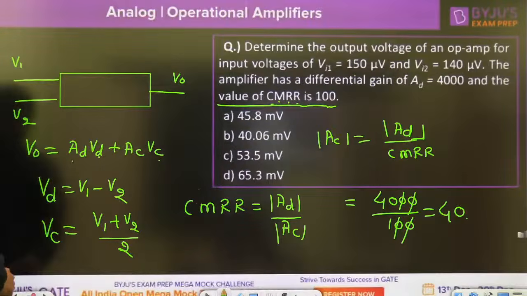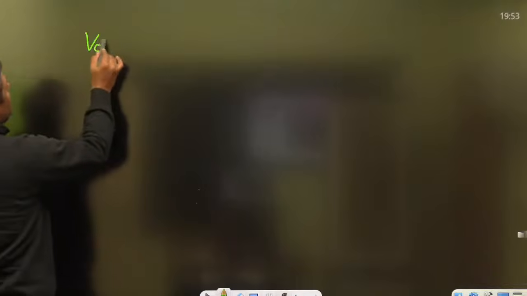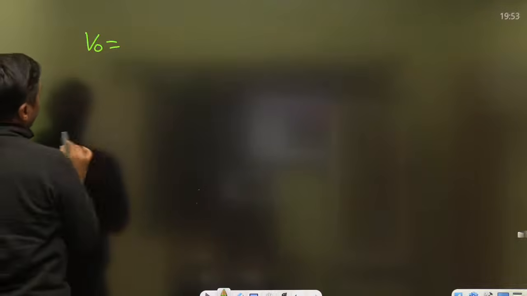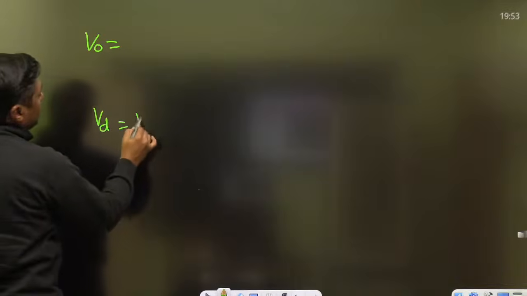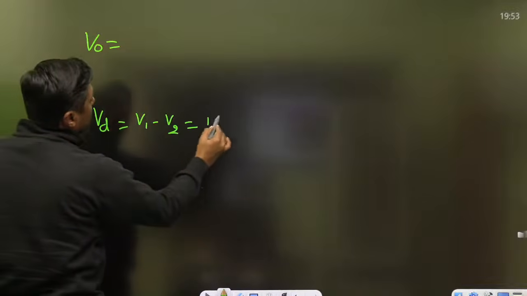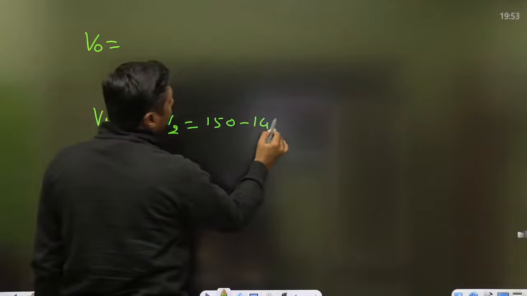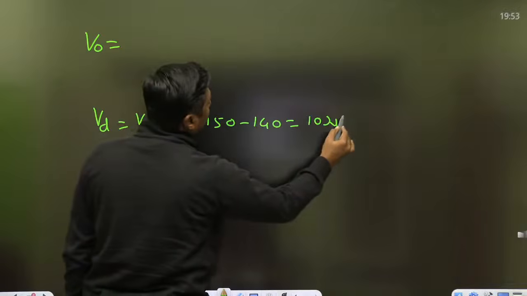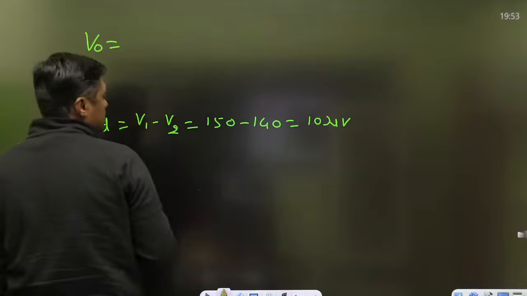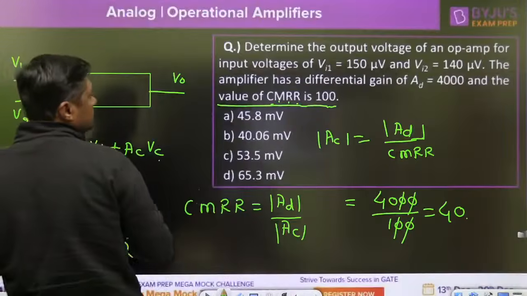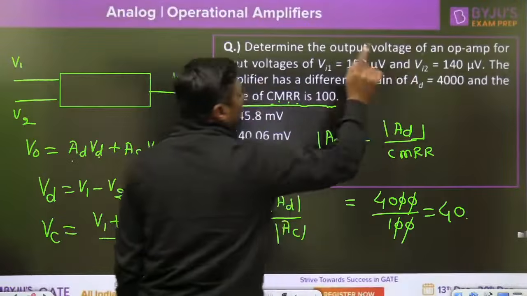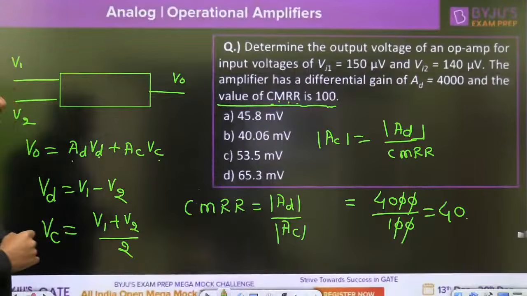Now what will be the output? V0 is equal to, now what is the VD? V1 minus V2, that is 150 minus 140, that is equal to 10 microvolt. And what is the average value of this?